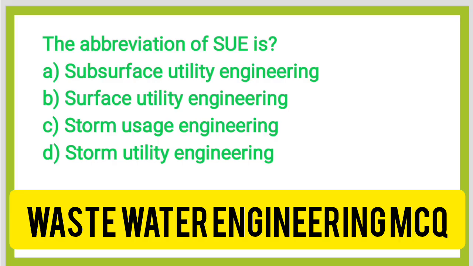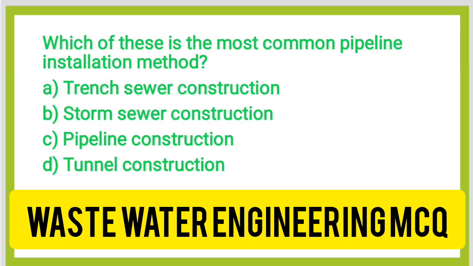Next question, the abbreviation of SUE is option A, subsurface utility engineering, option B, surface utility engineering, option C, storm usage engineering, option D, storm utility engineering. The correct answer is option A, subsurface utility engineering. Next question, which of these is the most common pipeline installation method? Option A, trench sewer construction. Option B, storm sewerage construction. Option C, pipeline construction. Option D, tunnel construction. So the correct answer is option A, trench sewer construction.